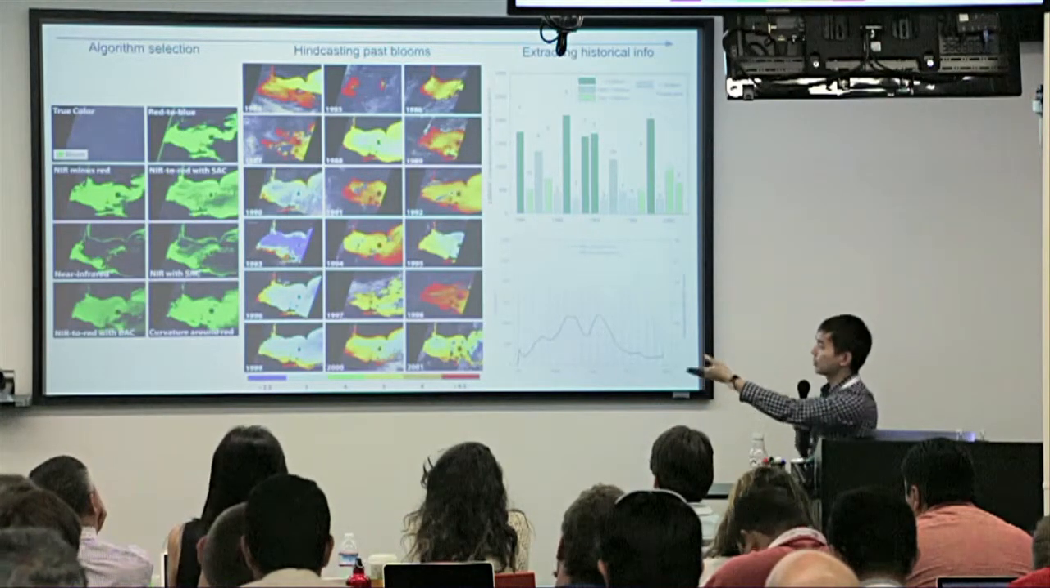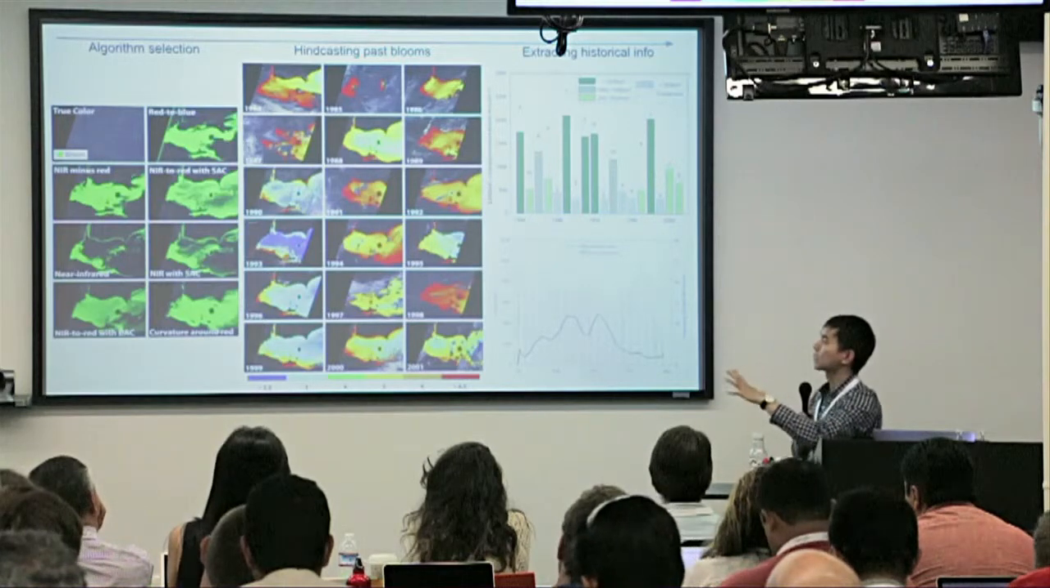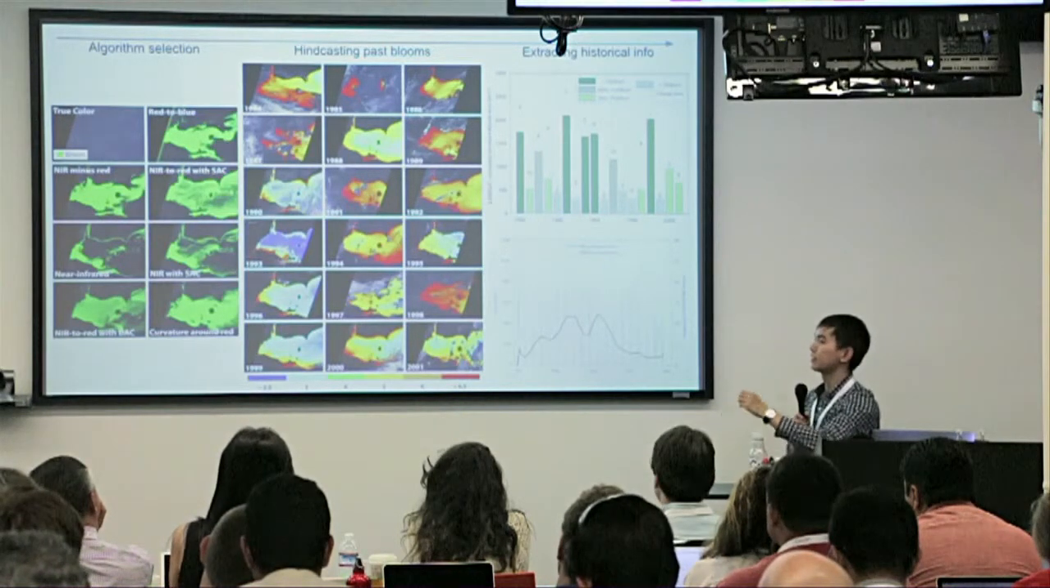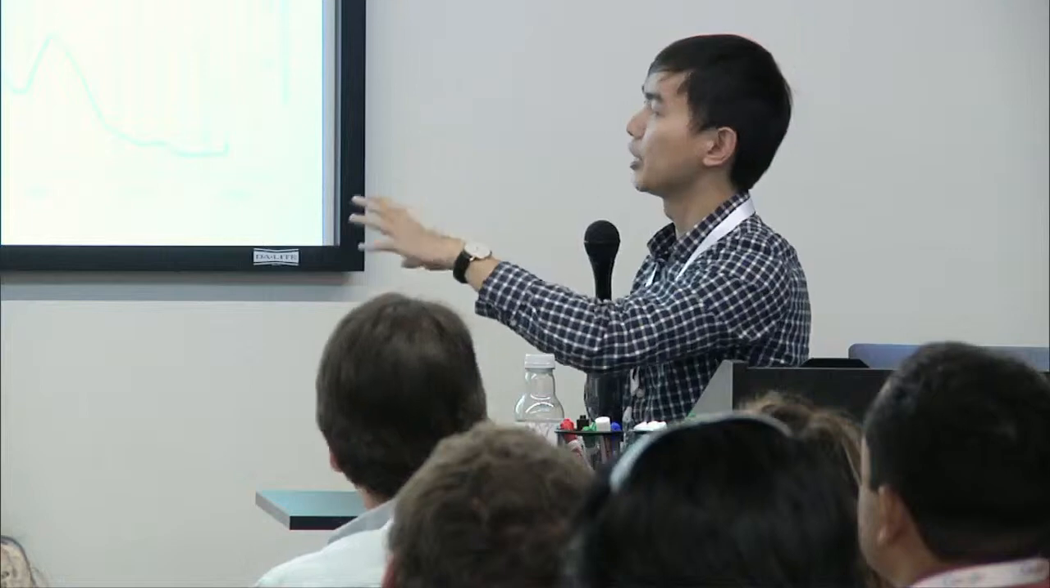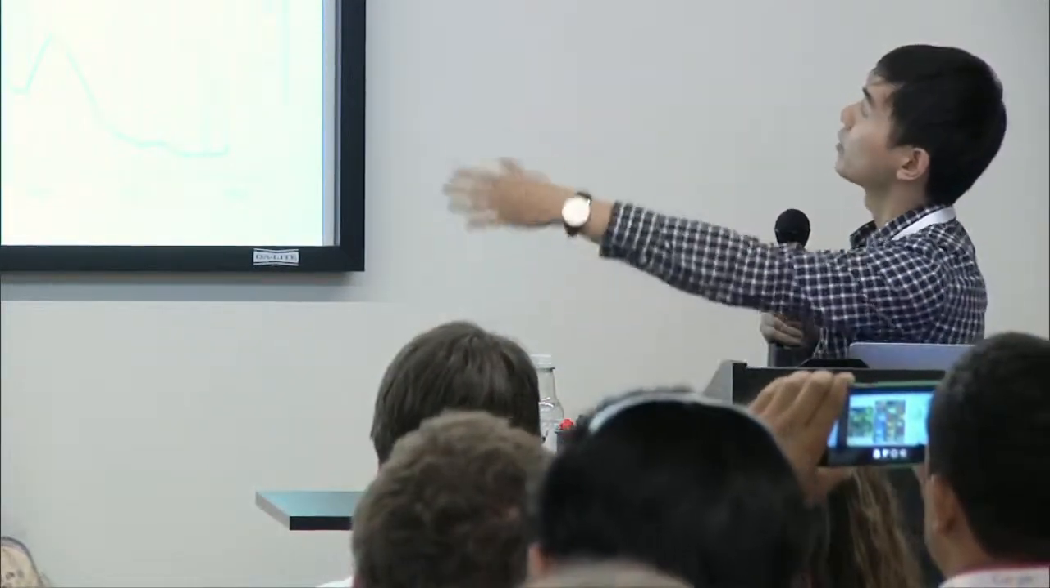So we can generate this plot of the maximum bloom extent that Landsat sees each year, which is important for measuring things like the nutrient load into the lake and so on and so forth. And then from there, we can generate even more time series, and we can generate this kind of seasonality.